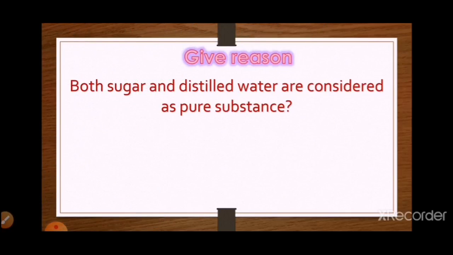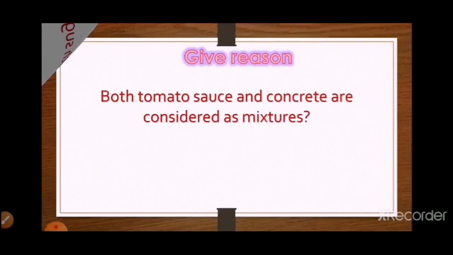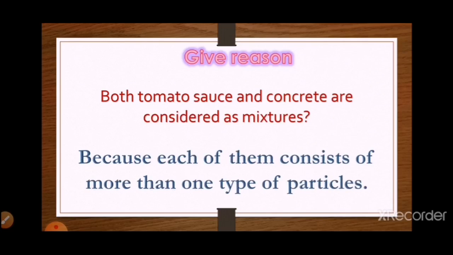Here there is a question. Give a reason: both sugar and distilled water are considered pure substances. Why? Because each of them is composed of only one type of identical particles. Another question, give a reason: both tomato sauce and concrete are considered mixtures. Why? Because each of them consists of more than one type of particles.